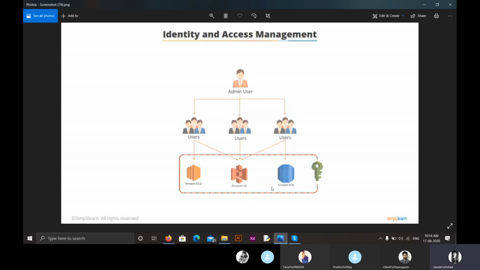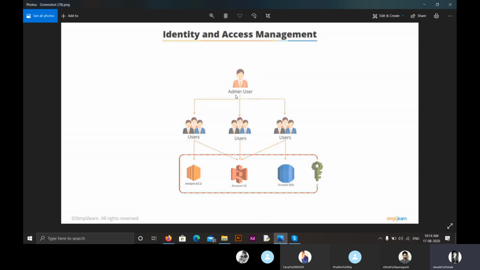By doing this we can have security. If a user wants Amazon S3 only, we provide him with only that service, and he can't access the other services like Amazon EC2 or Amazon RDS. These users cannot access Amazon EC2, while those users cannot access Amazon RDS. All this is encrypted, and we provide these users with passwords, and they can only access the services which are allotted to them. So this is why we use Identity and Access Management, that is IAM, as a service.